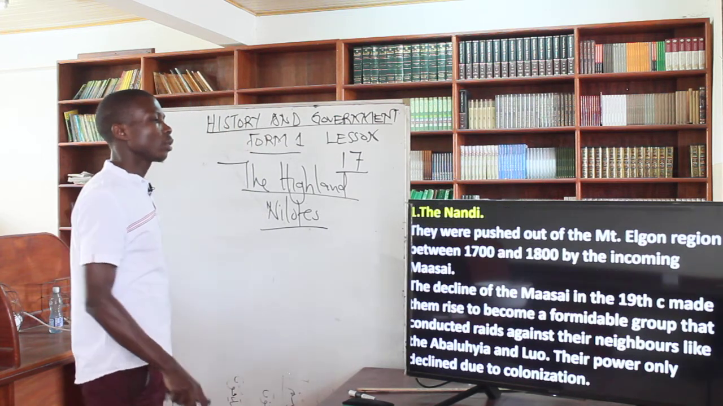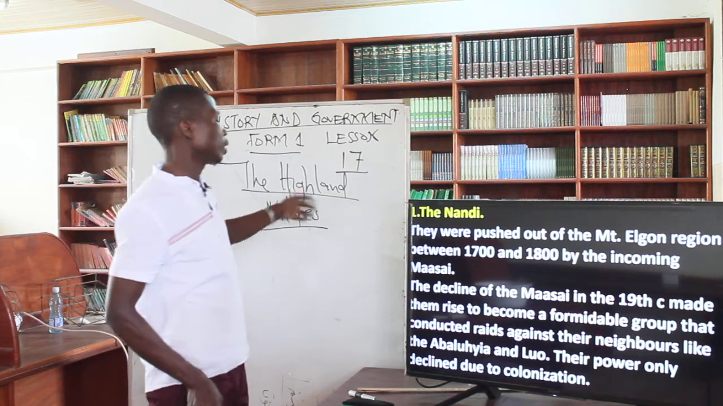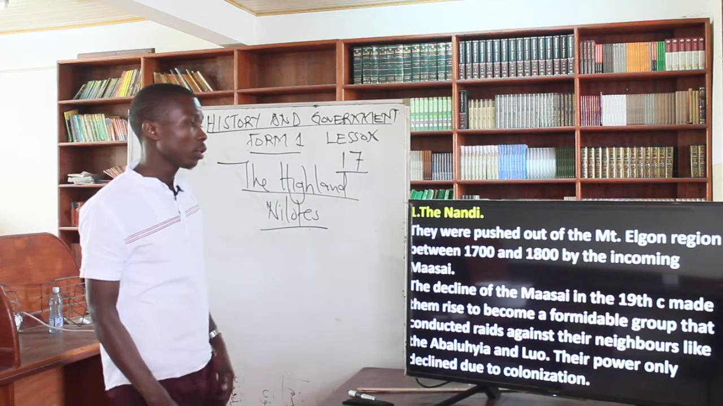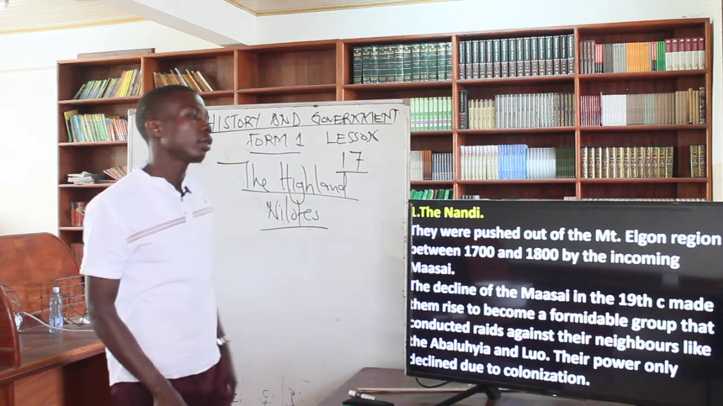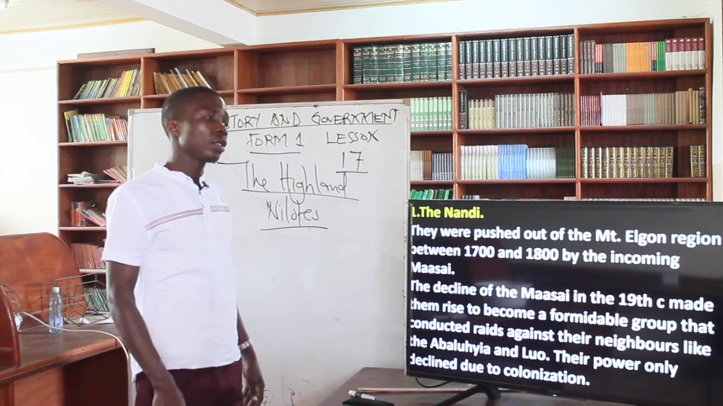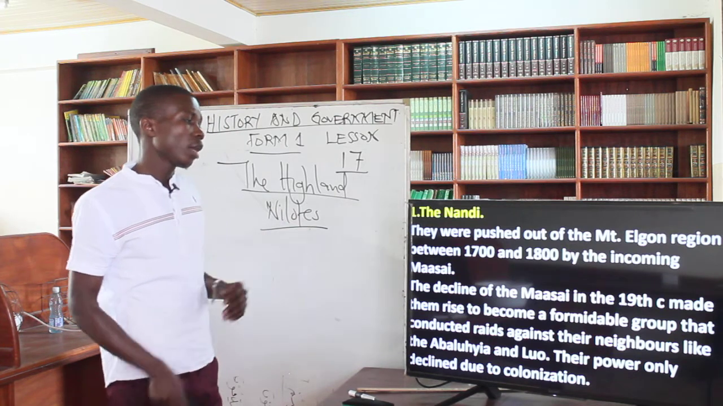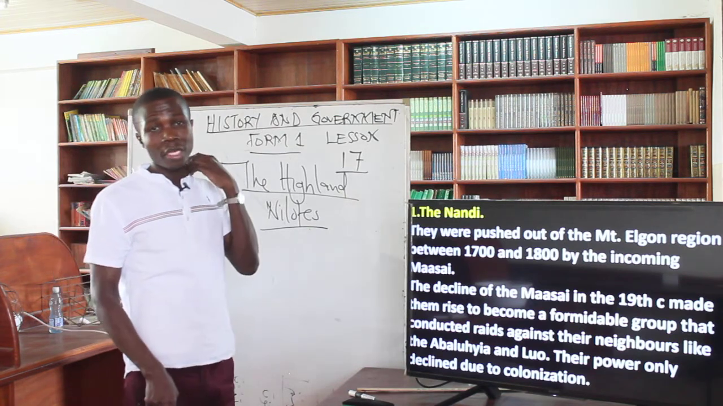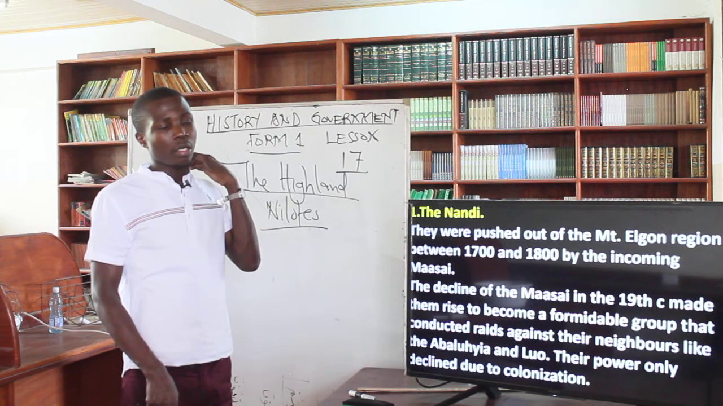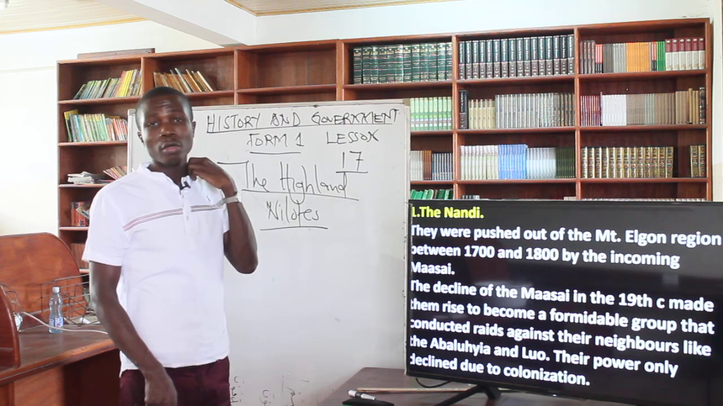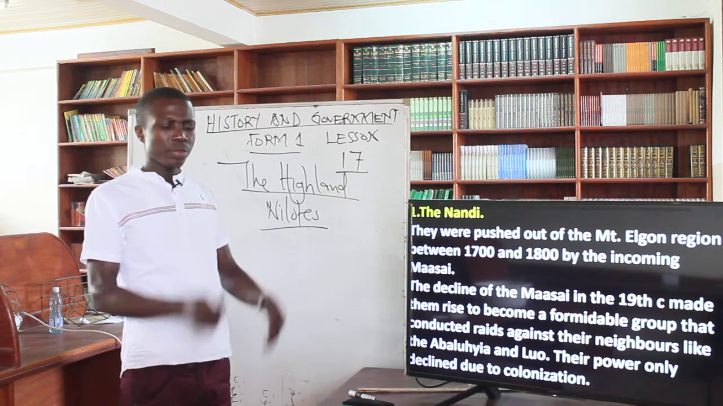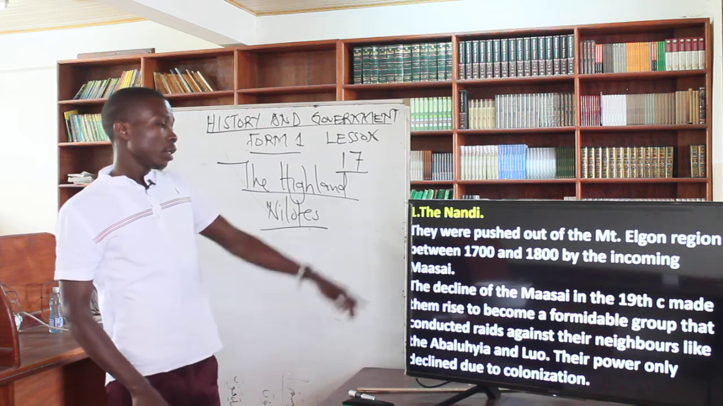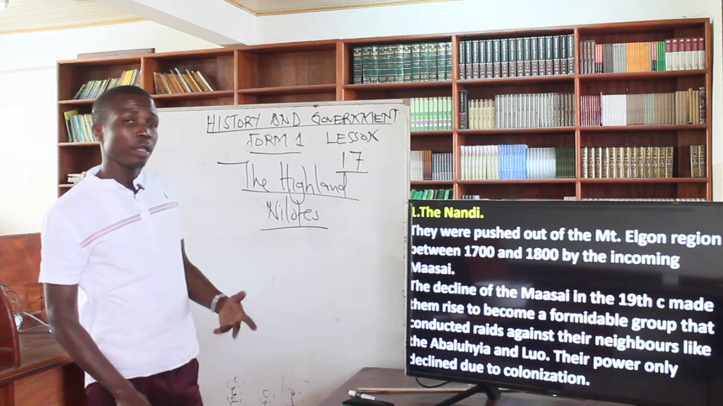First, let's understand how Nandi came to be. You know that it's one of the examples of the Highland Nilotes. They were pushed out of the Mount Elgon region between 1700 and 1800 by the incoming Maasai. The Maasai, when they came to Kenya, were the plain Nilotes. Mount Elgon is just north, on the border between Kenya and Uganda. The Nandi were displaced by the Maasai.